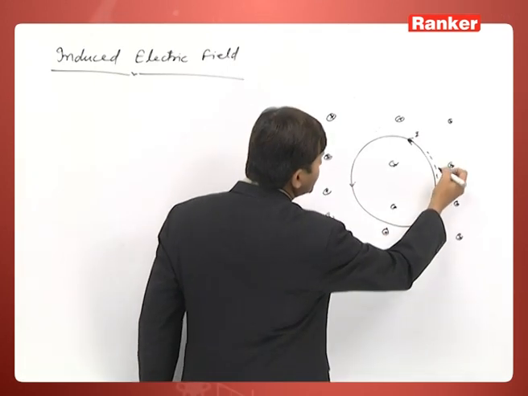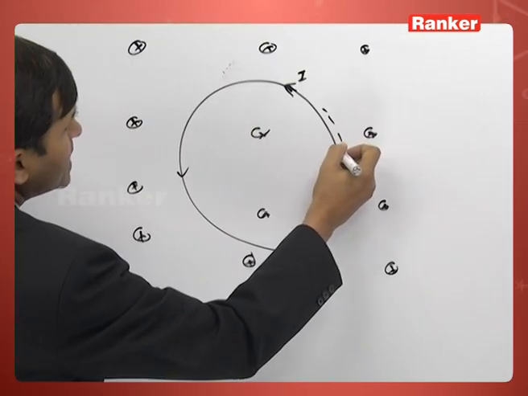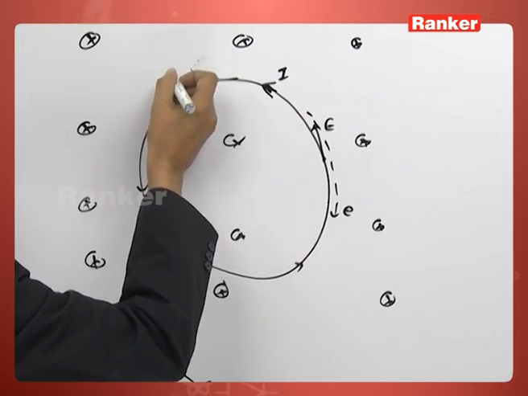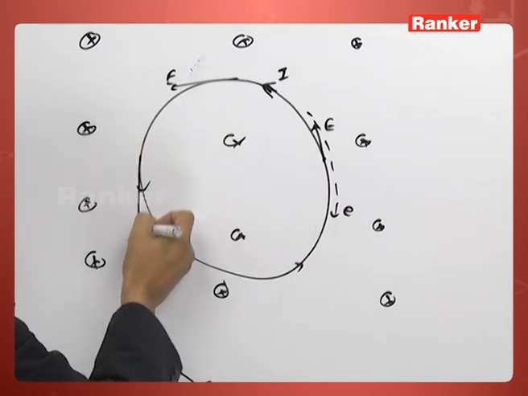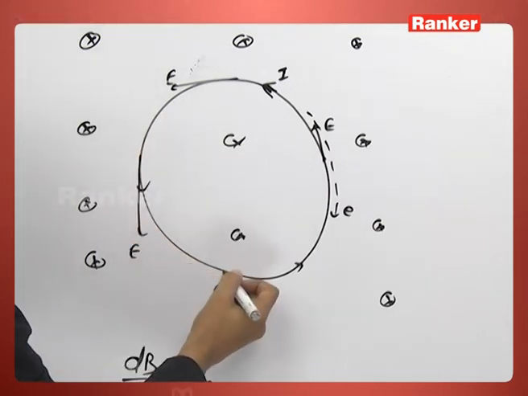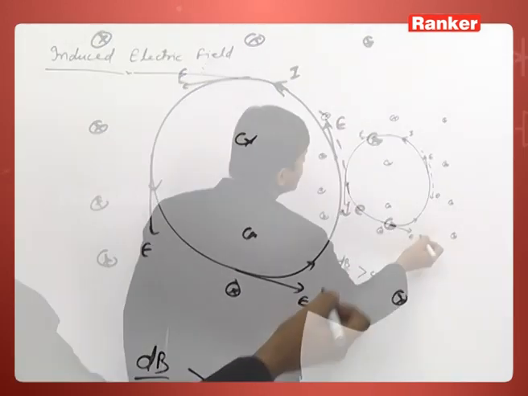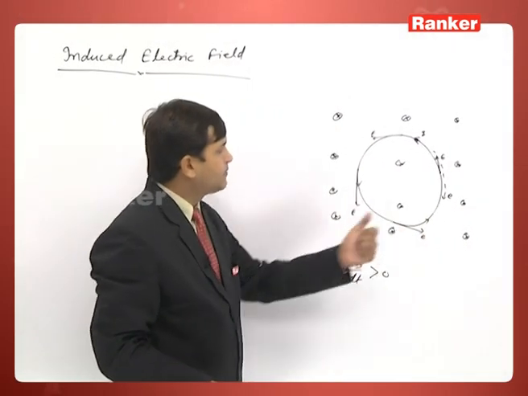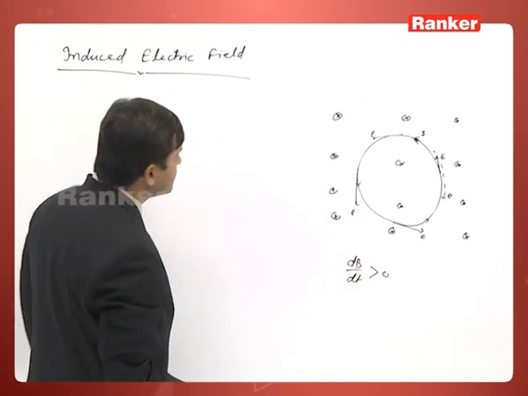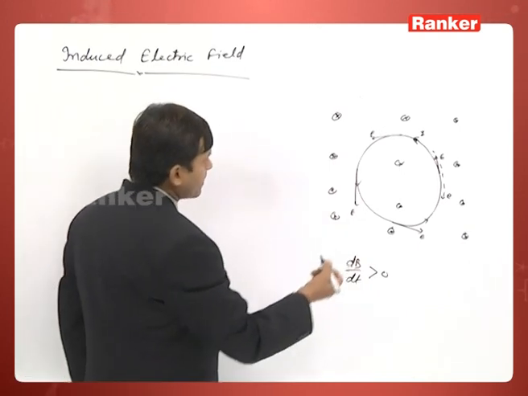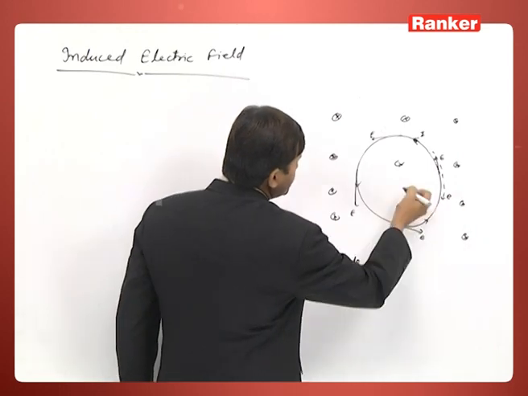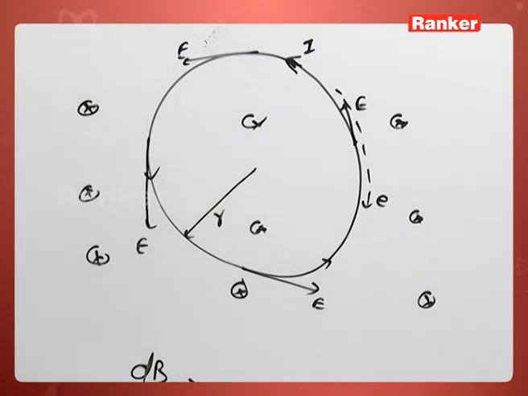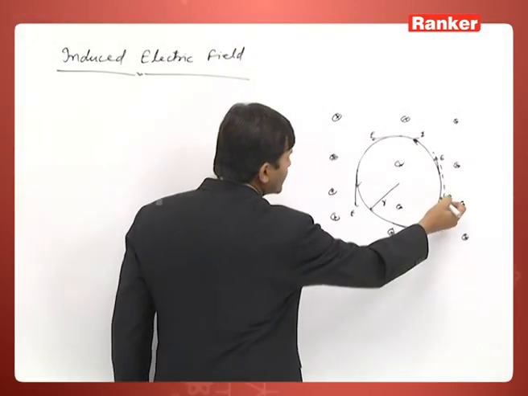From here it can be concluded the electric field is acting in the tangential direction, and the direction of the electric field can be said to be the direction of current. So this is the meaning of induced electric field. Now, suppose an electron is there and let r be the radius of the loop.